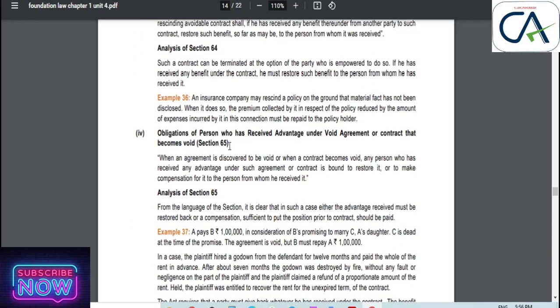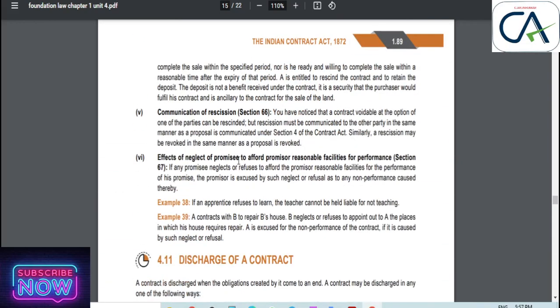Next is section 65, obligation of a person who received advantage under a void agreement or a contract that becomes void. In these cases, when some rights or obligations are received under a void agreement, they should be restored or returned to the true owner. But in some cases, both the parties will agree and they need not perform this agreement. Next is section 66, communication of rescission. Rescission means rescinding the old contract. It is cutting or shutting down the old contract. In this case, both the parties need not perform.